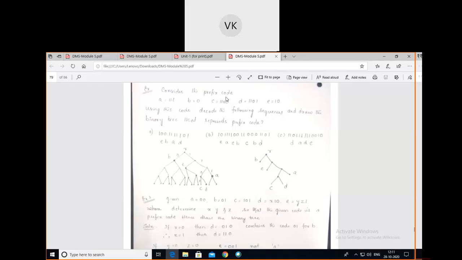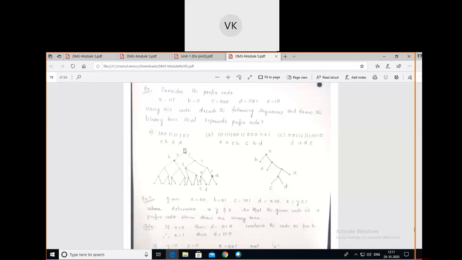Here you see C is having 4, D is having 4. The maximum symbols, the maximum sequence numbers will be 4, no? So I have chosen the height of the tree to be 4 here. 0 level, 1 level, 2 level, 3 level, 4 level. Okay, this is the height of the tree. After that, you construct the full binary tree.